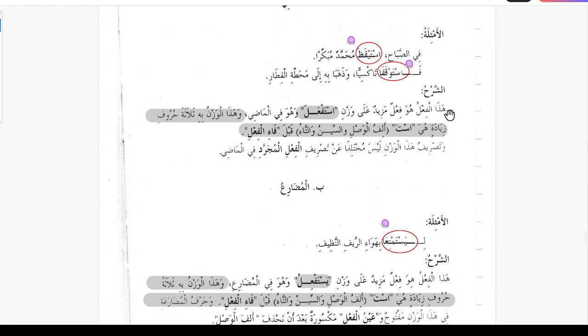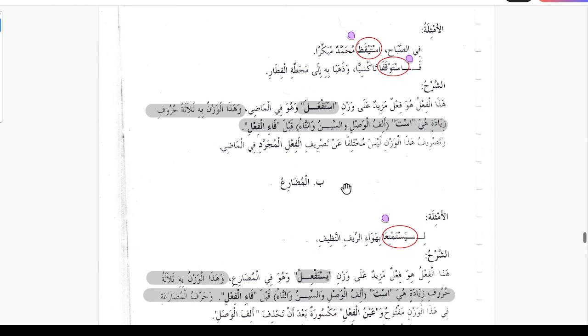So the explanation is: hazal fe'lu huwa fe'lun mazidun ala wazni istaf'ala wa huwa fil madi. This verb is fe'lun mazidun on the pattern of istaf'ala, and this is for the case of the past tense. Wa hazal waznu bihi salasatu hurufin ziyadatin, this pattern has three extra letters: alif, sin and ta.